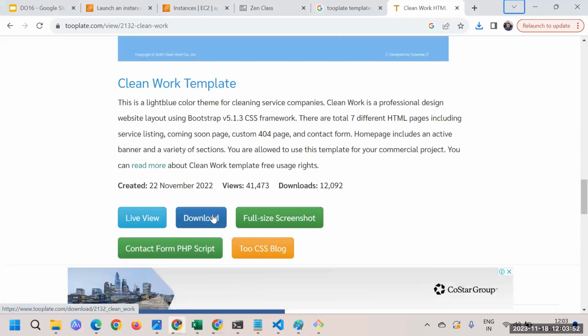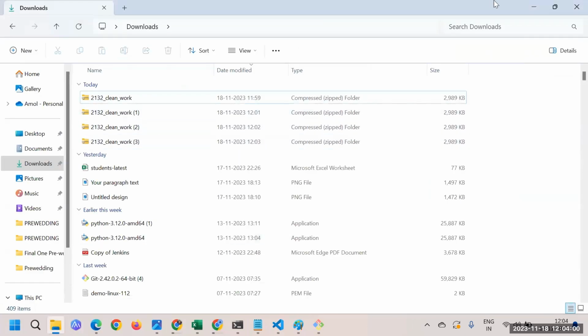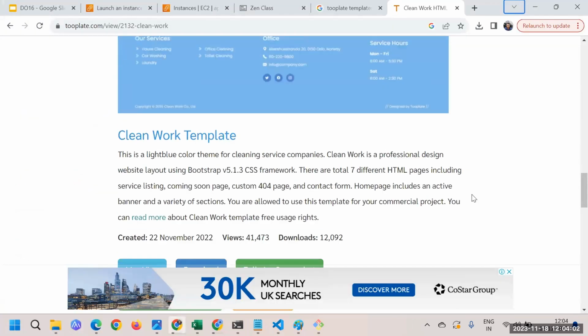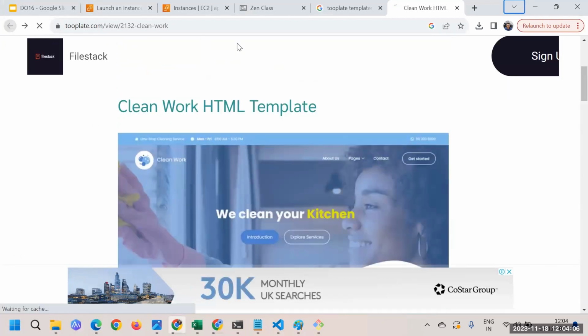For Windows, it's very easy. You open the browser, click on the download button, and you get the source file, and that's how you have downloaded. Here you can see the number of times you have downloaded. I'll tell you one more time how you can do it, from the start, for any other website.